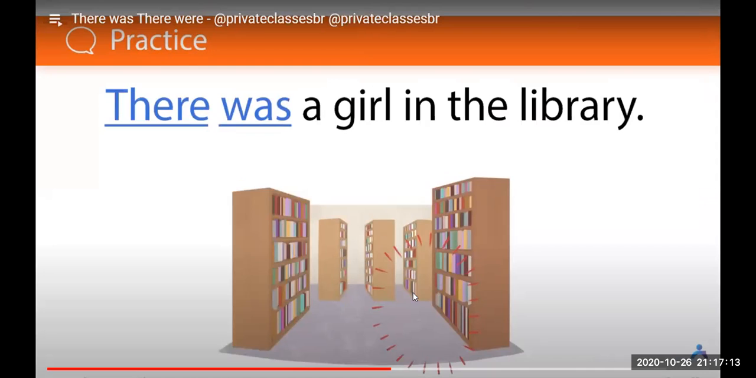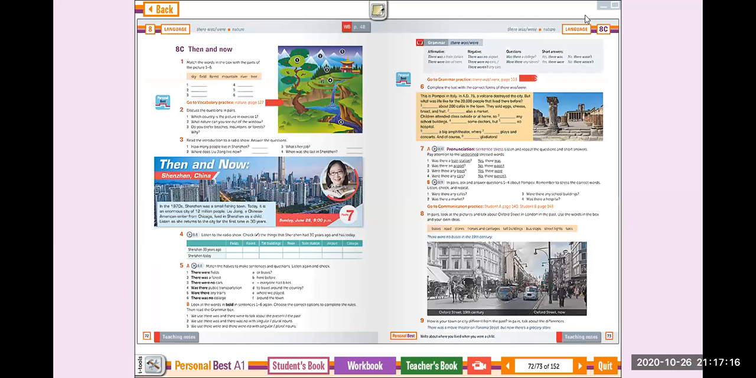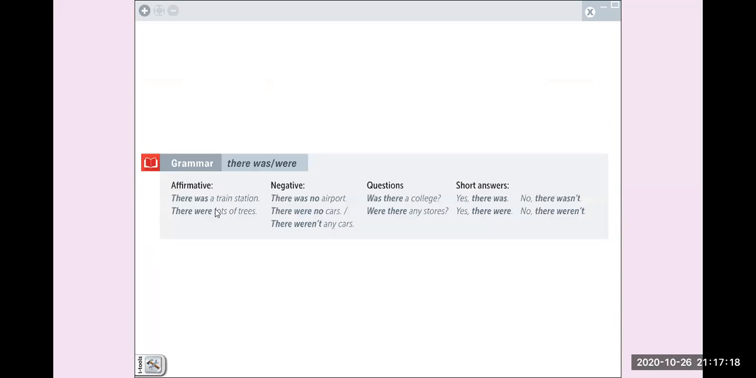Let's see what we have here in your book. Here we have exactly the same, okay? We have affirmative sentences with was and were. You know that we use was for singular nouns. For example, train station is a singular noun. And remember that when we use singular nouns, we need an article, right? We need a when we are talking about singular nouns, okay?